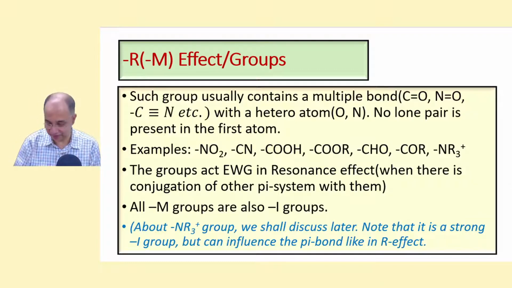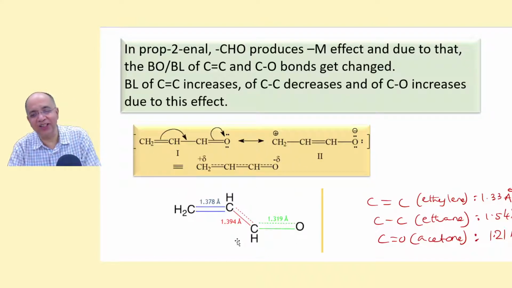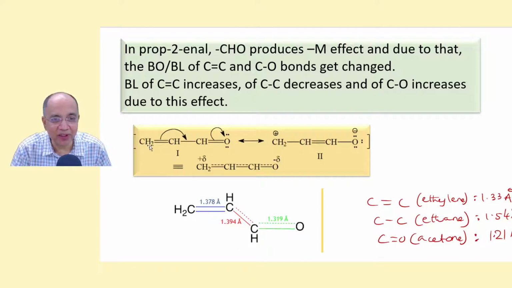We shall discuss later. Now see, in propenal there is a conjugated alpha-beta unsaturation, a conjugated system, and you have two resonance structures. We have just missed out the middle one. You did not apply pattern 2 followed by pattern 1, simply a two-arrow-mark pattern like pattern 4 to get this. So as a result, the bond orders get completely changed.